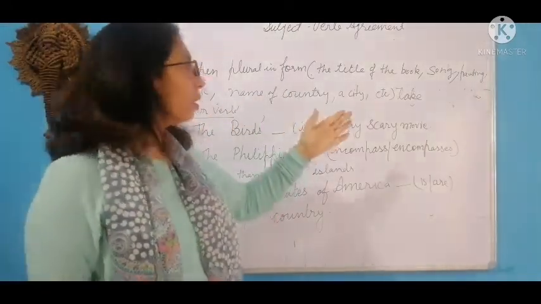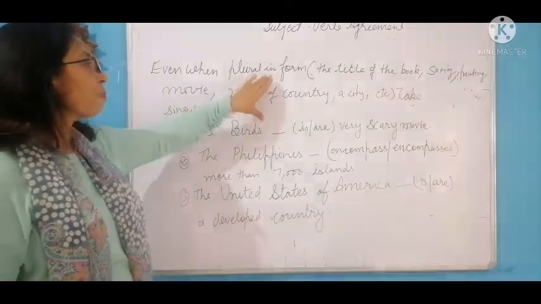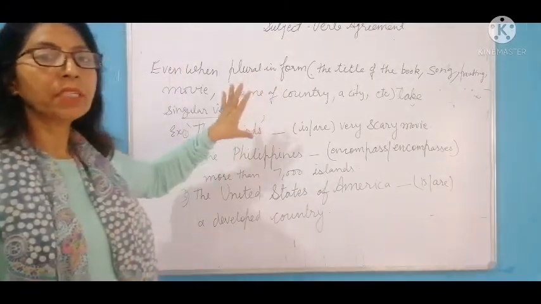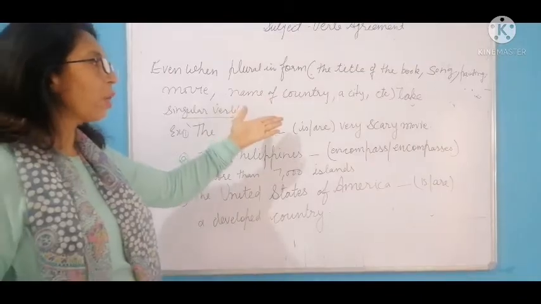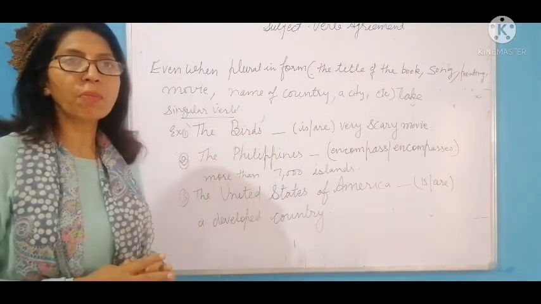The title of a book, song, painting, name of a country, movie, despite the s letter added with them, they take singular form of the verb. इनके साथ s add होगा तो भी it doesn't matter. You are supposed to fill singular form of the verb.